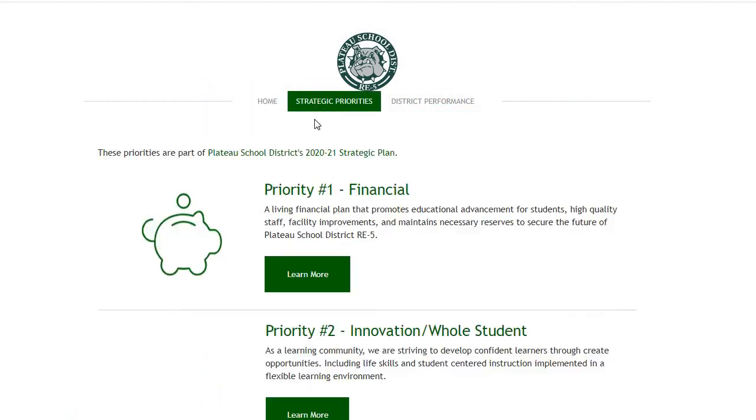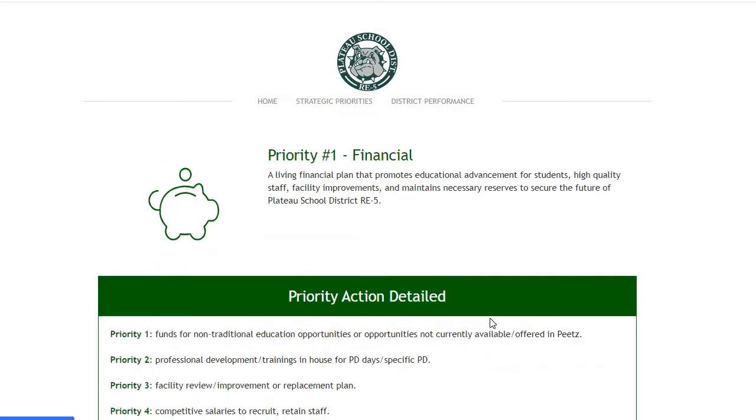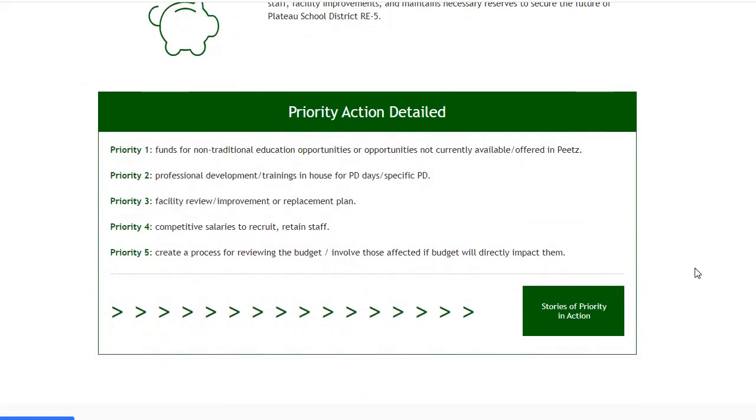When you go to the strategic priorities section, you are given an overview of the priorities that are part of the strategic plan and a link to the strategic plan for the district. Within those priorities, you have the ability to learn more. And when you click on that link, you get a priority action set of details associated with each priority.